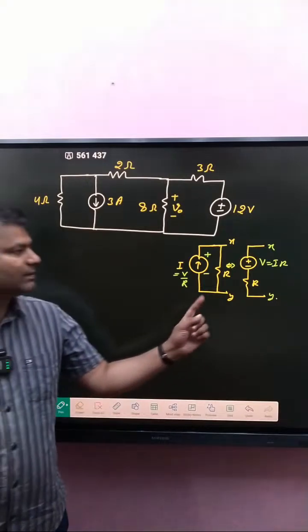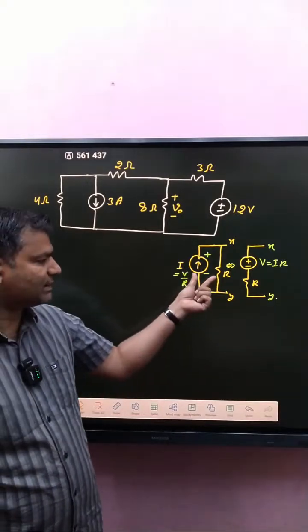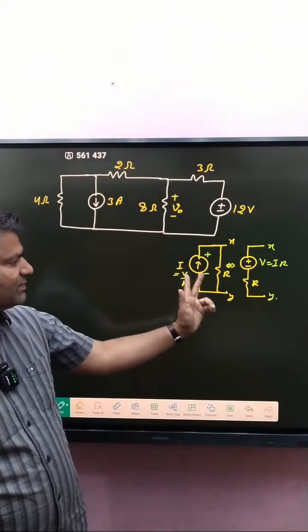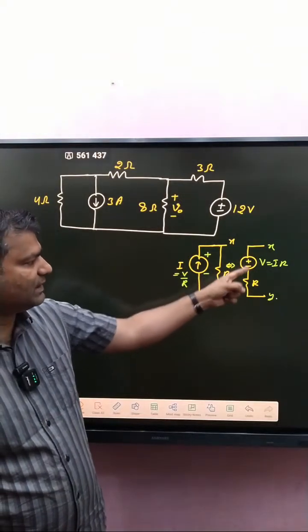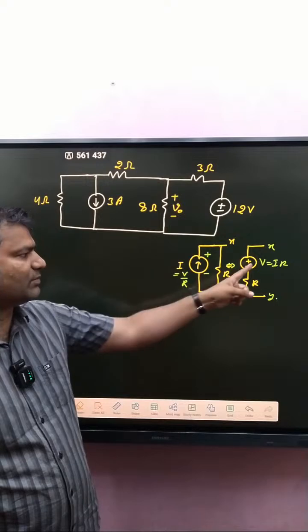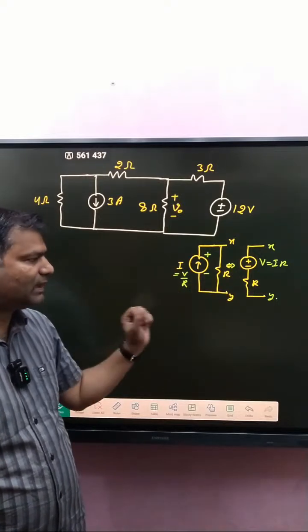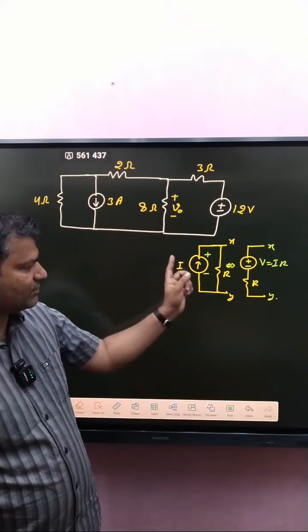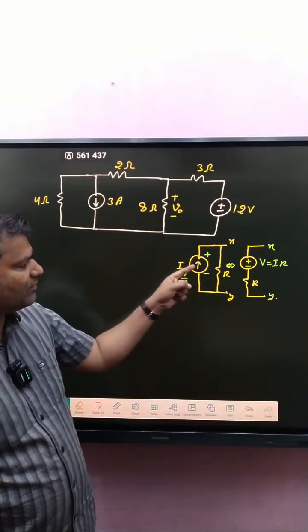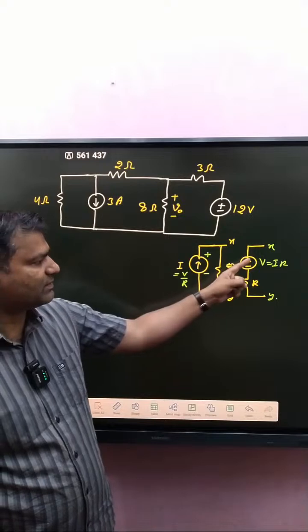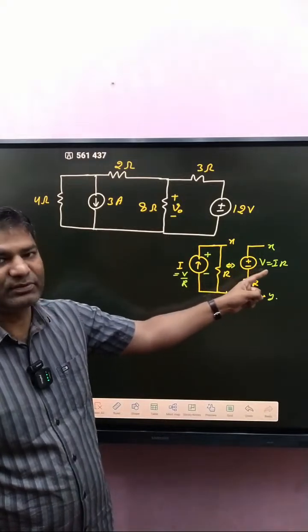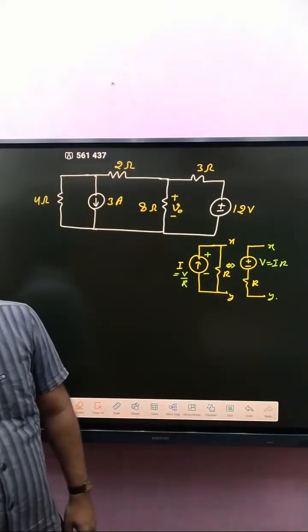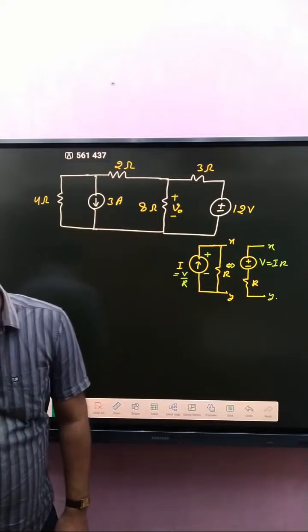If a current source and a resistance are connected in parallel, this is converted into a voltage source, with V equal to I into R and that resistance connected in series. The current leaves from the positive terminal, so that one is positive and that one is negative. Clear?